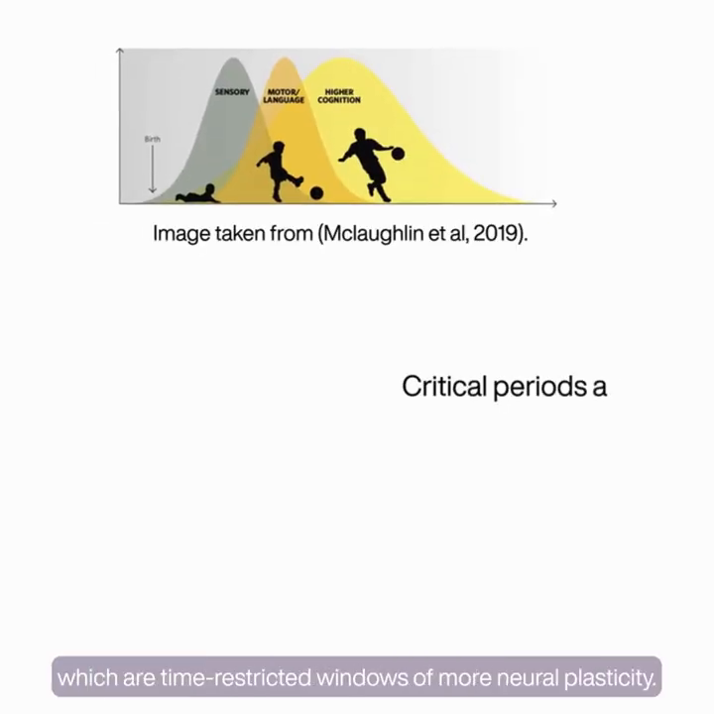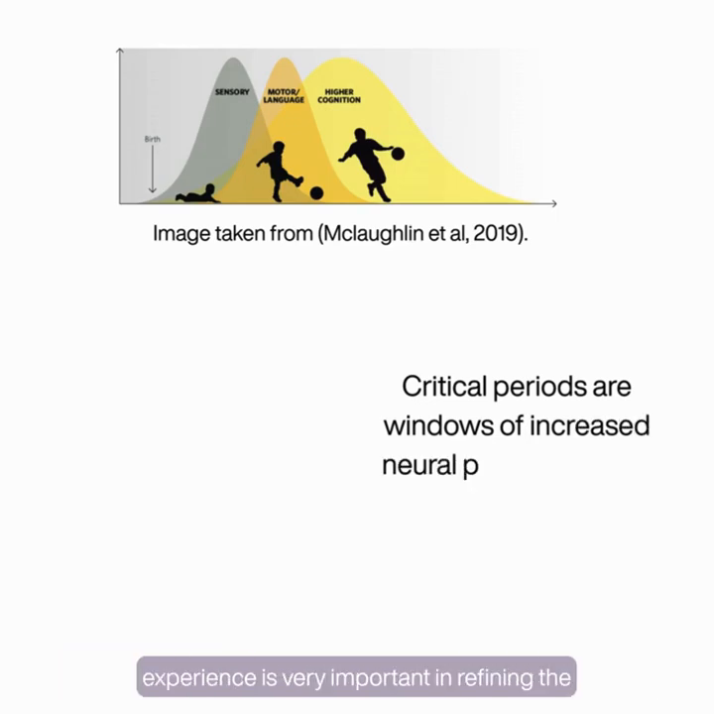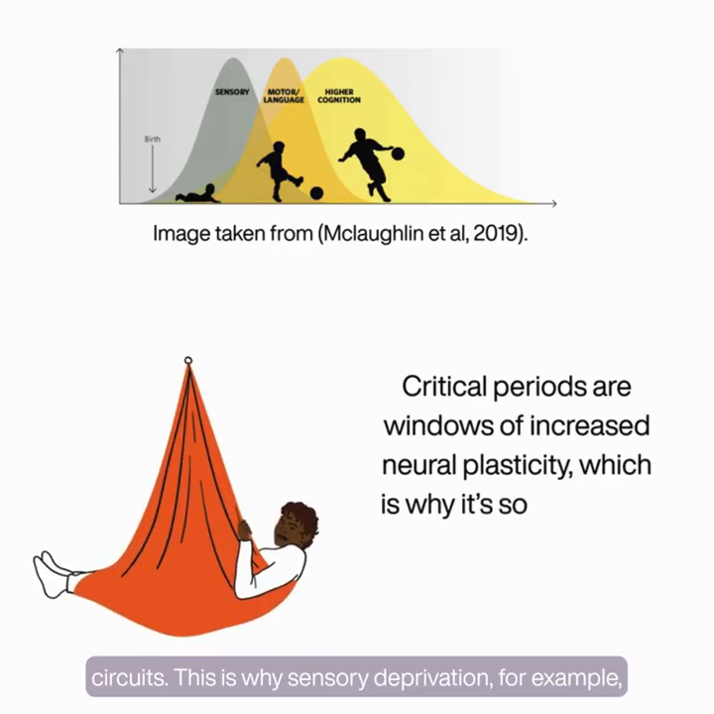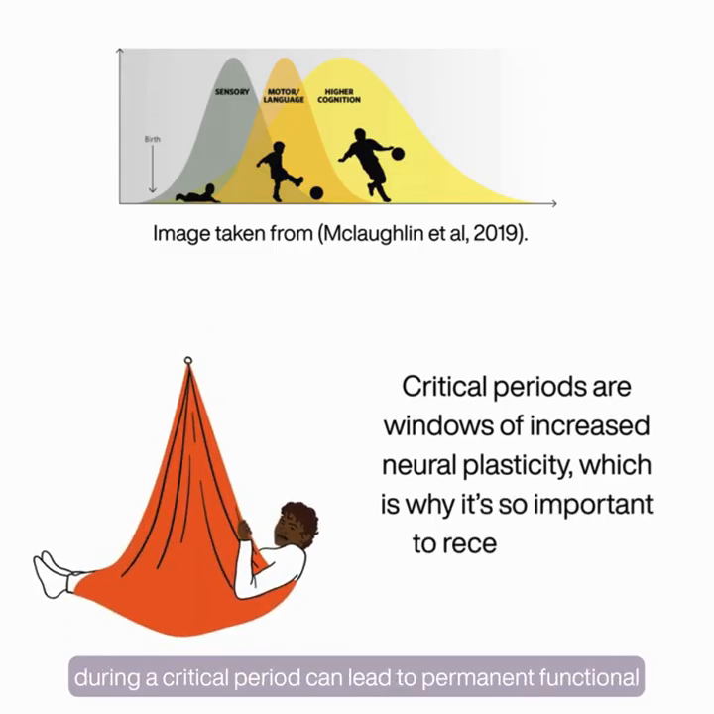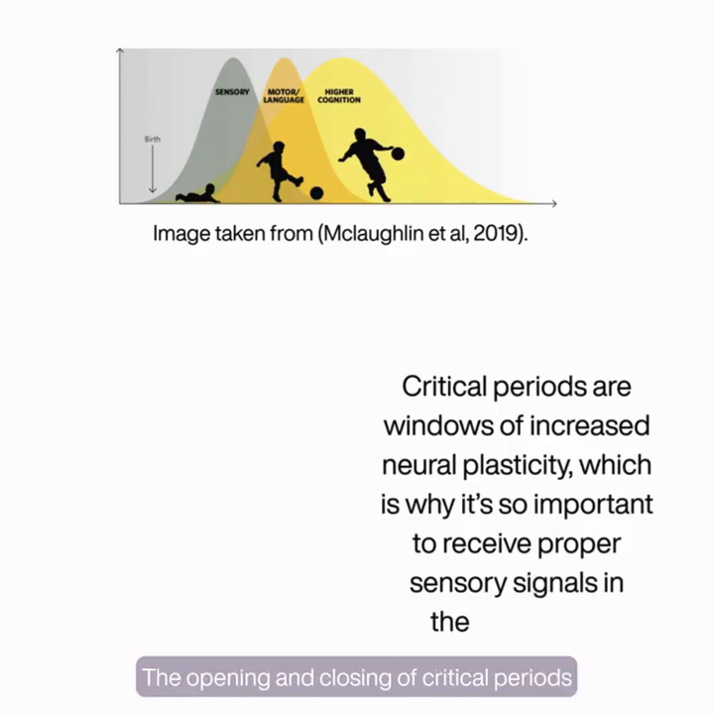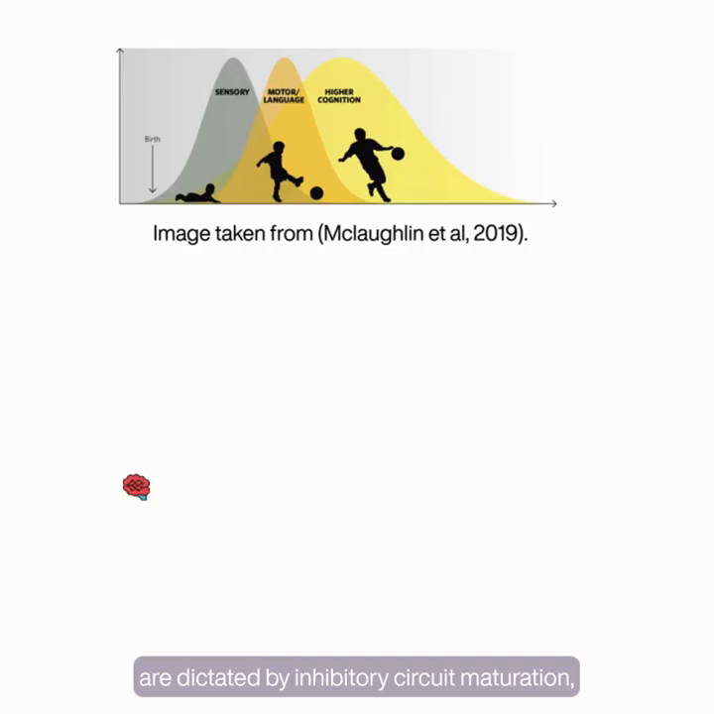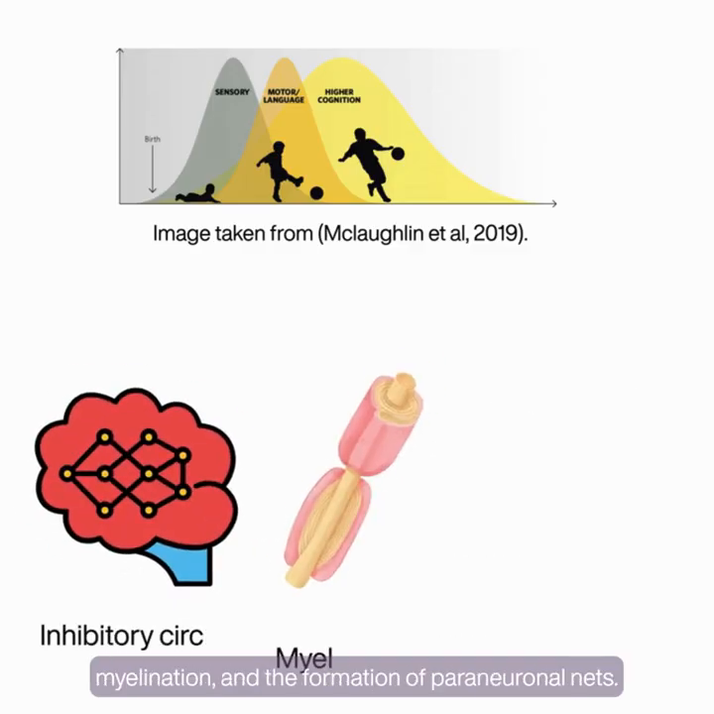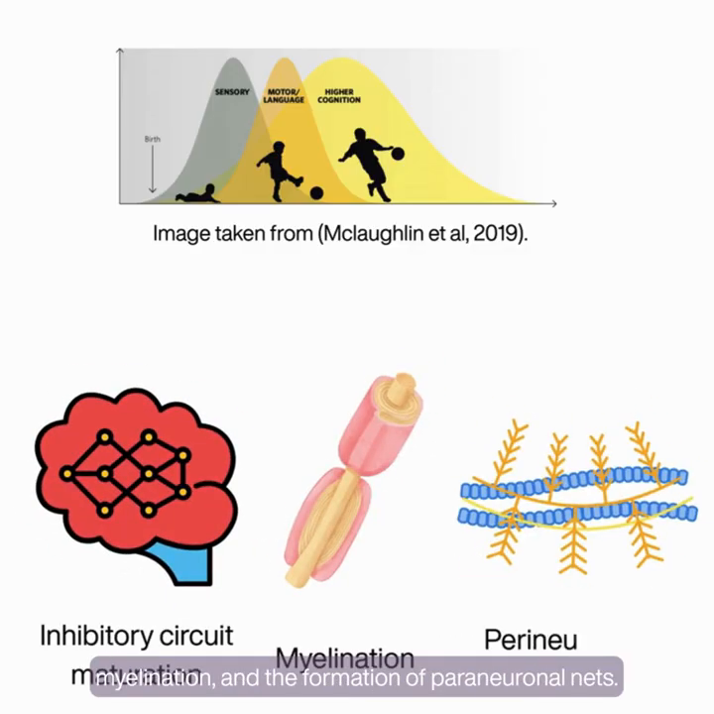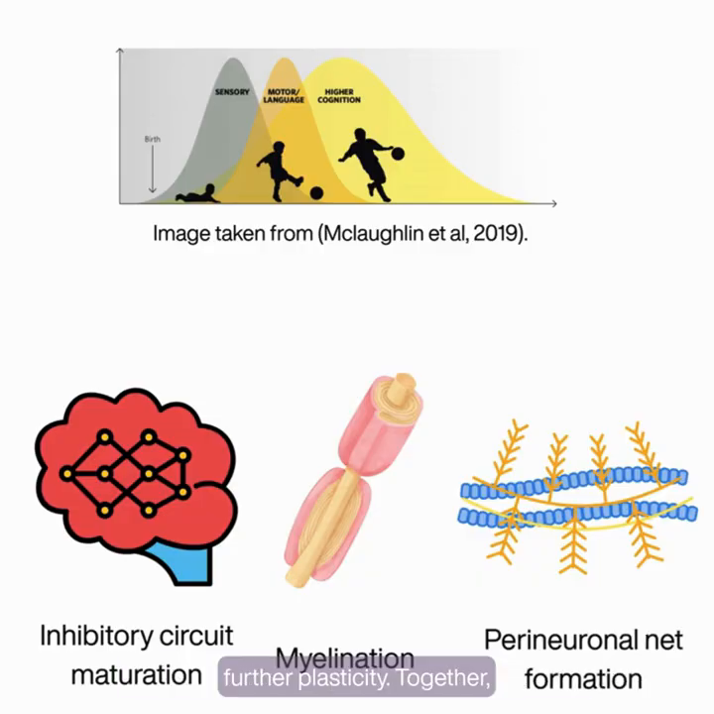Finally, neural development is affected by critical periods, which are time-restricted windows of more neural plasticity. During these periods, experience is very important in refining the circuits. This is why sensory deprivation, for example, during a critical period, can lead to permanent functional deficits. The opening and closing of critical periods are dictated by inhibitory circuit maturation, myelination, and the formation of perineuronal nets. These stabilize synaptic connections and limit further plasticity.